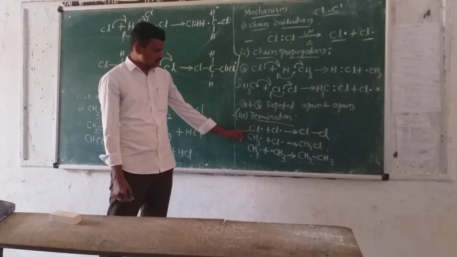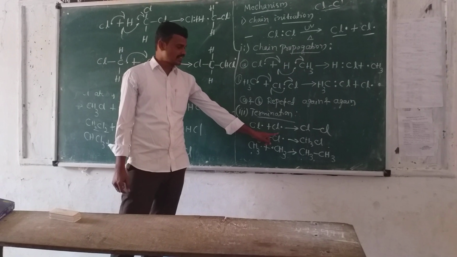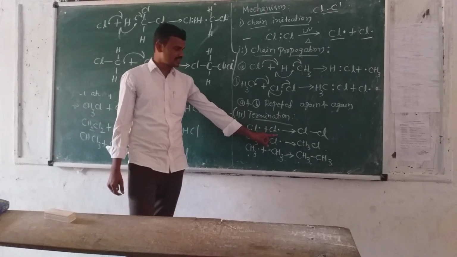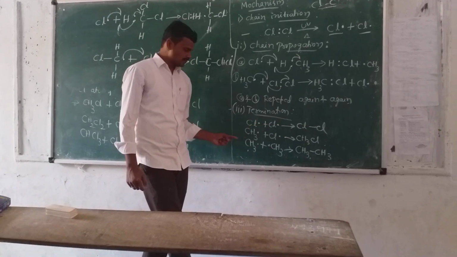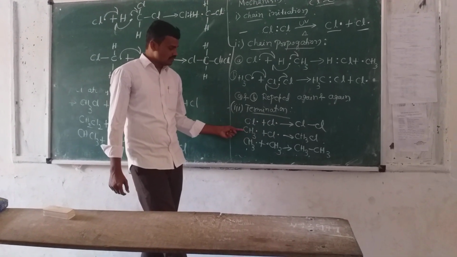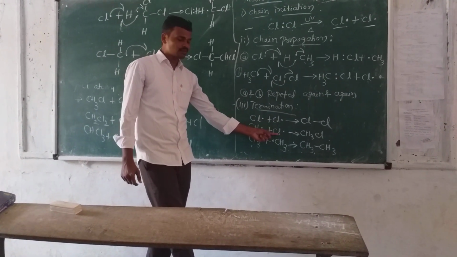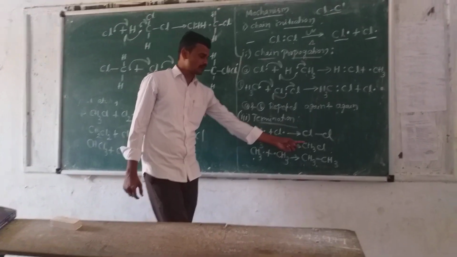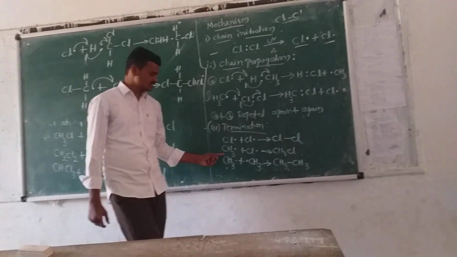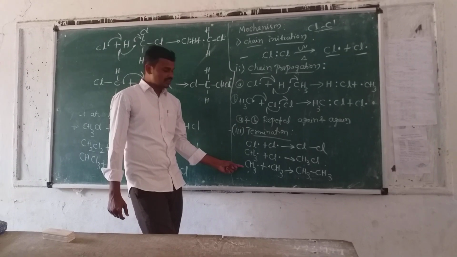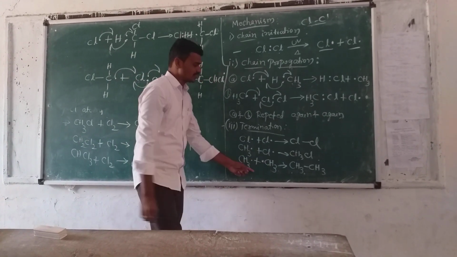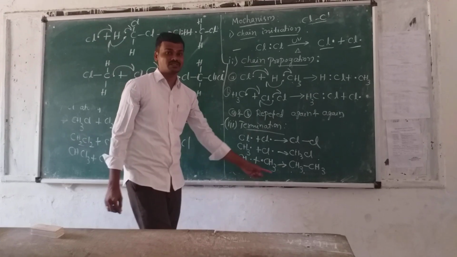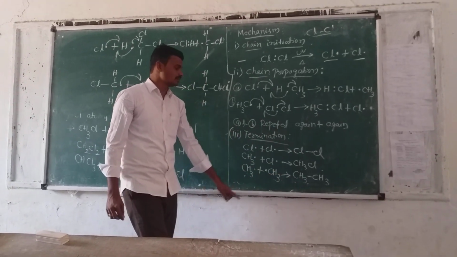See here, one chlorine free radical is attacked by another chlorine free radical, then the formation of a chlorine molecule. This is stopped. Next, one methyl free radical is attacked by another chlorine free radical, then the formation of methyl chloride. It is stopped. Then one methyl free radical reacts with another methyl free radical, forming ethane, and this is common.